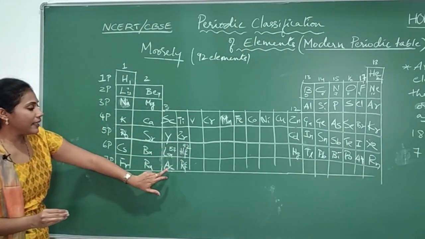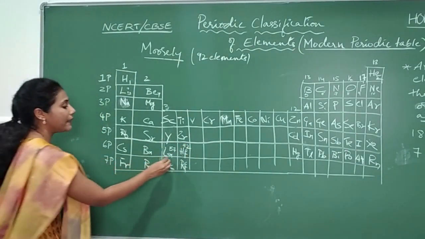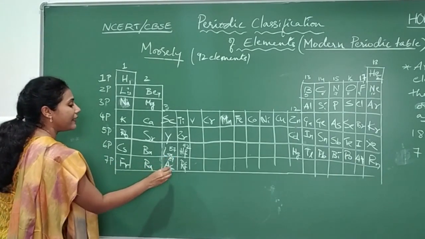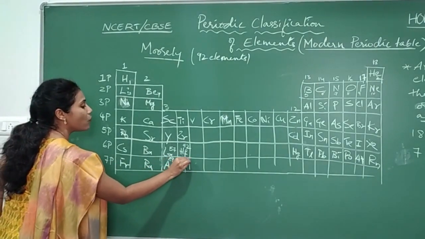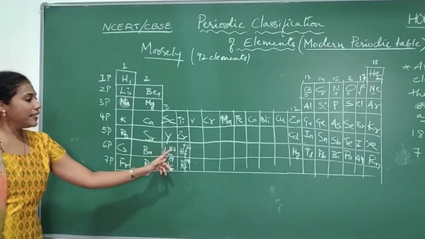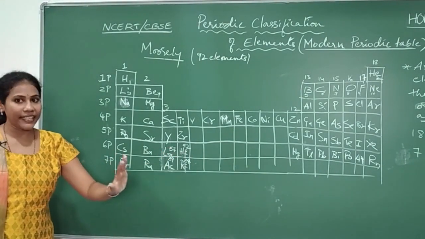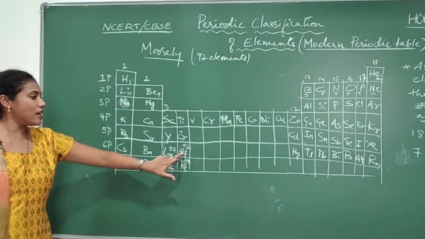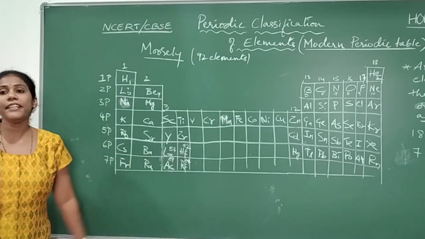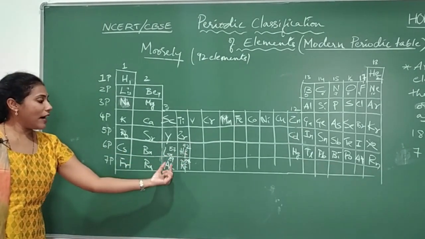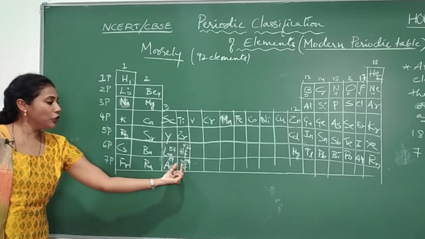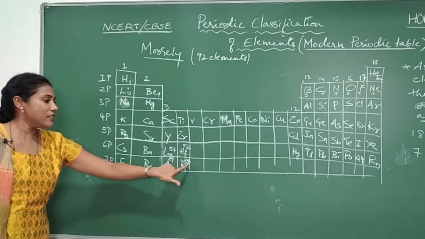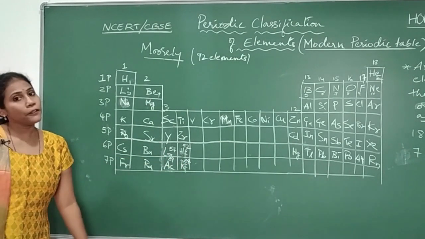Similarly, actinium's atomic number is 89 and rutherfordium's is 104. You see here after 57, 58 should come, but 58 is not there, directly 72 is there. And here also after 89, 90 should come, but 90 is not there, directly 104 is there.